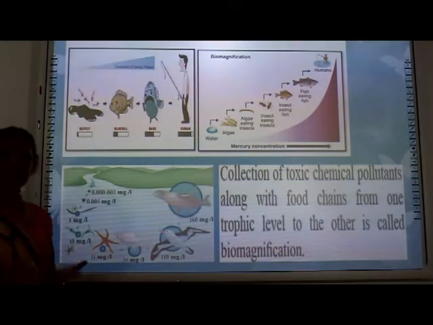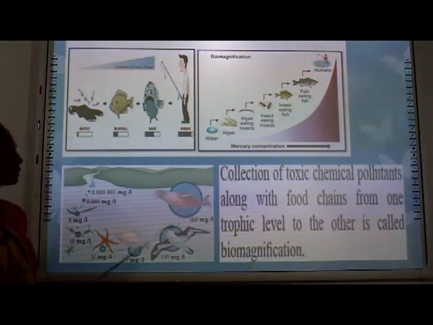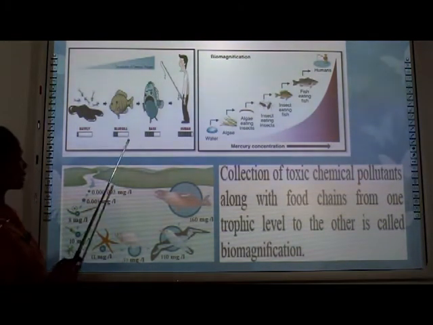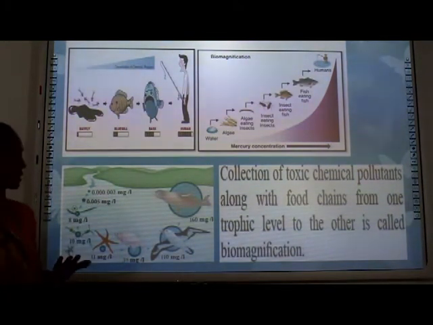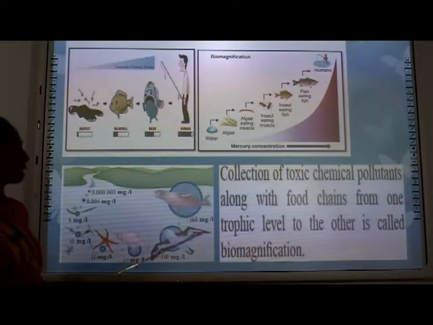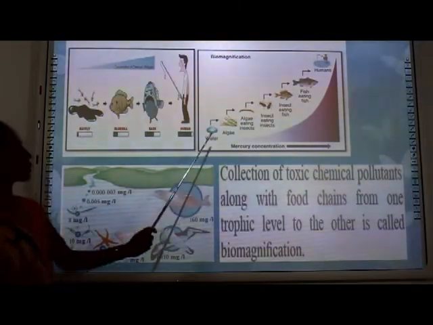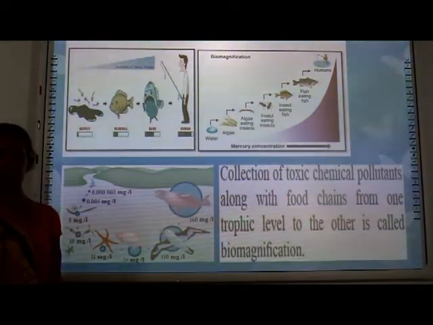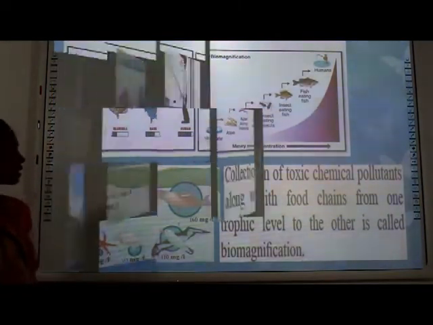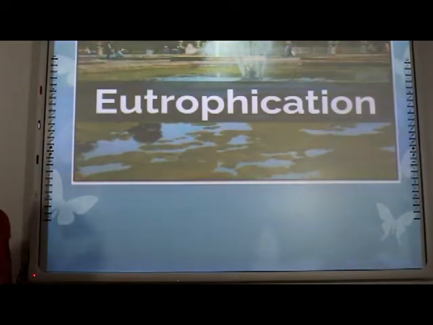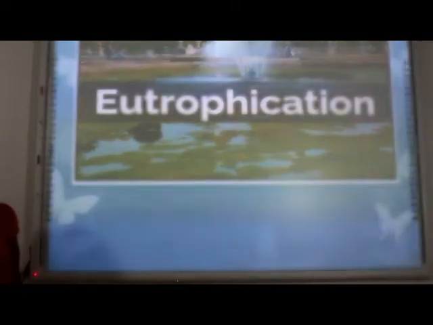Normally, what are the substances that undergo biomagnification? Basically, arsenic, heavy metals, mercury. This diagram represents how they flow through the food chain. Next, eutrophication. This is an effect that we can see in water bodies.